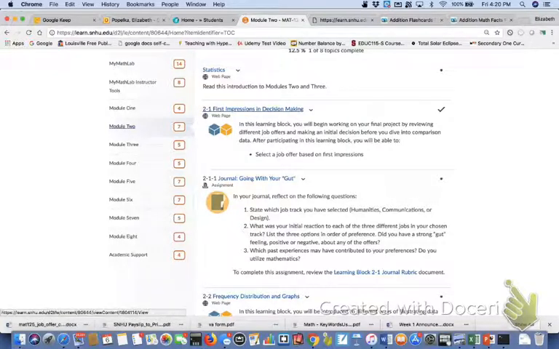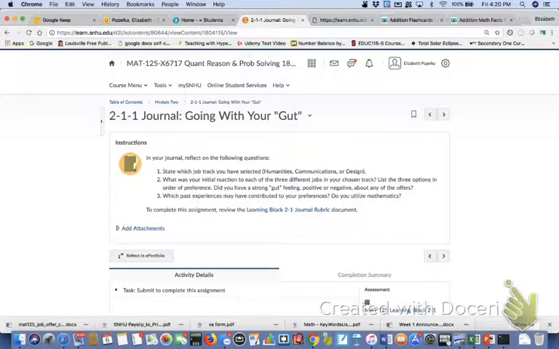So let's say I've skipped the 2-1, first impressions and decision making, and I go straight to the assignment. I click on it, and it says, for my journal activity, I need to state which job track I've selected: humanities, communications, or design. And it asks for my initial reaction to each of the 3 different jobs in my chosen track. You can read the rest of it. You can see it's asking you for some stuff. What people think is that they're just supposed to randomly make up a job that falls into those categories, and the reason they think that is because they skipped that first block of information.